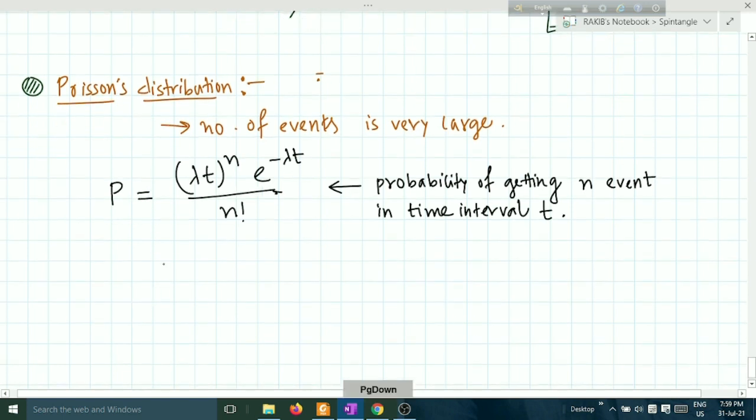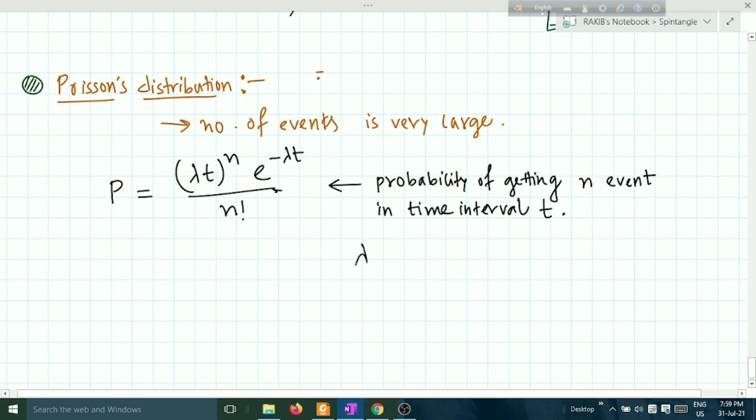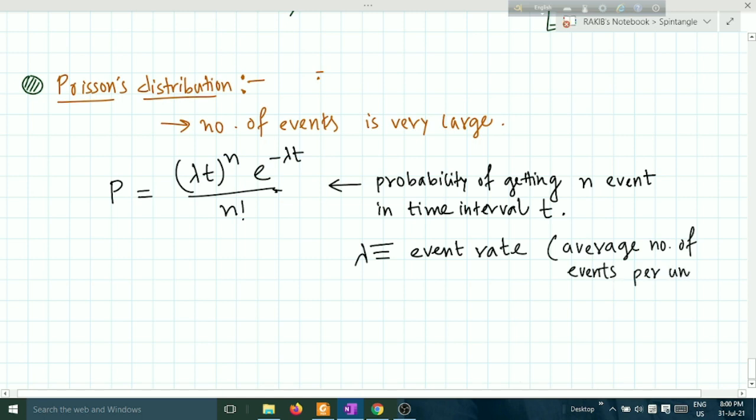This is the formula. What is lambda? Lambda is called the event rate. Event rate means the average number of events per unit time. This is lambda. And this is the formula, and no other parameters are there. Probability of getting n events in time interval t. This is the Poisson distribution.